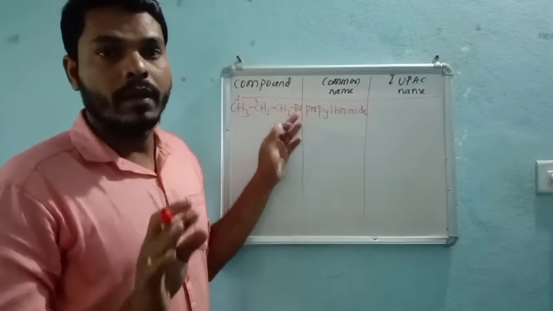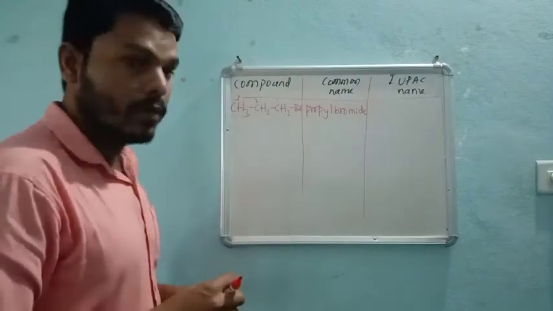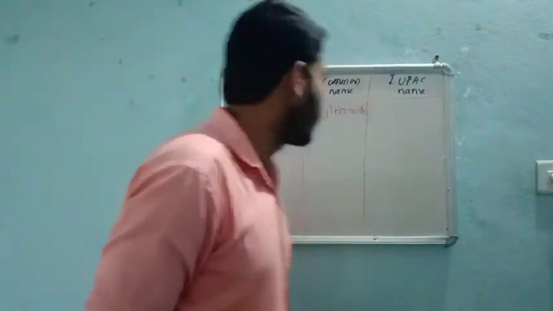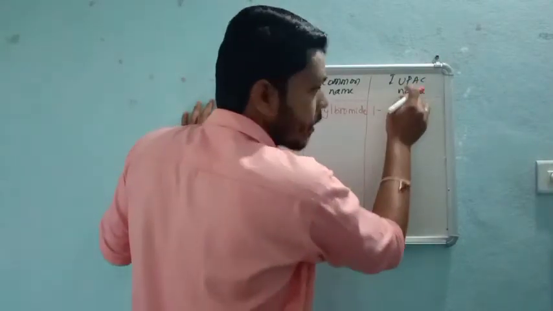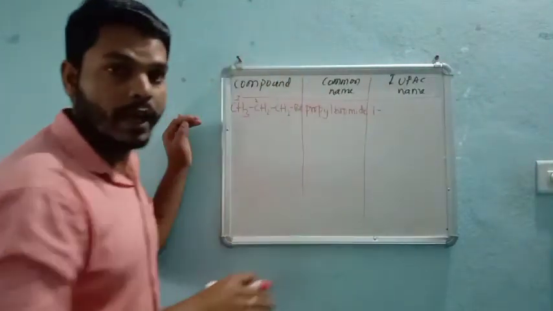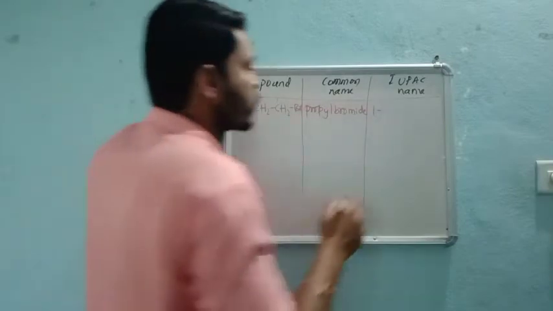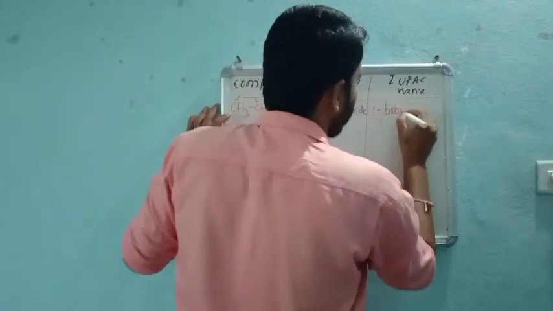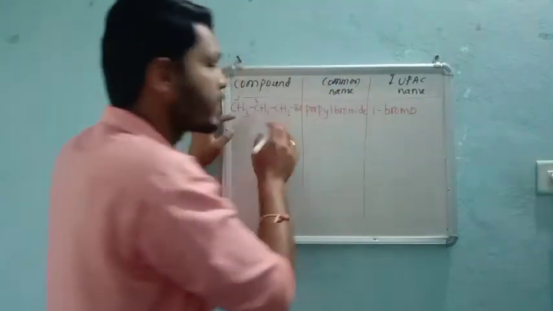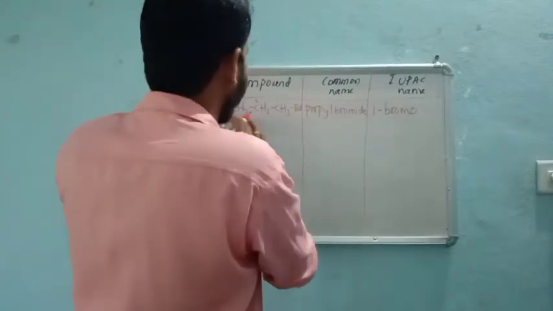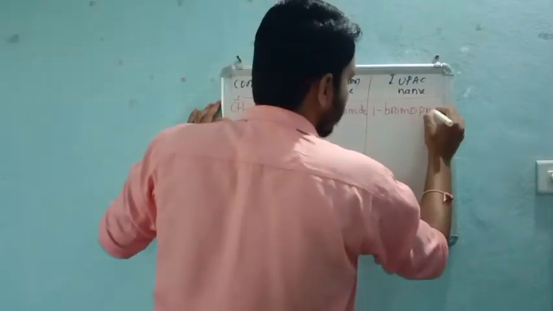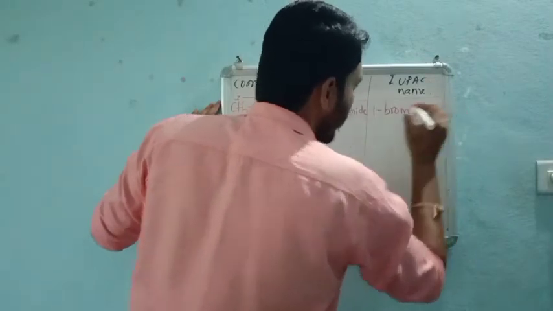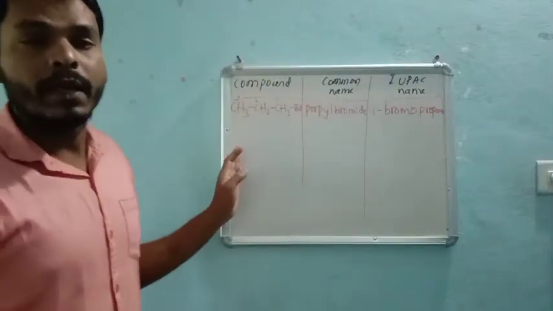So please have a glance at first year nomenclature. According to IUPAC, first we name the halogen, so 1-bromo, and the alkyl as an alkane. How many carbons are there? 3, so propane. Very simply, we can name these compounds.